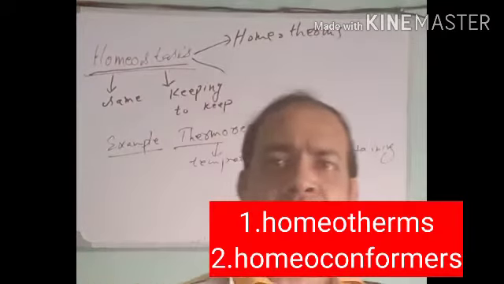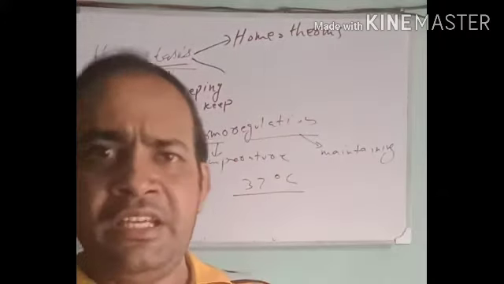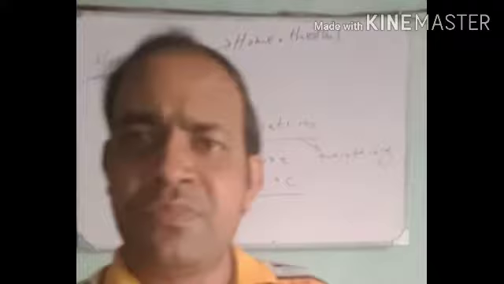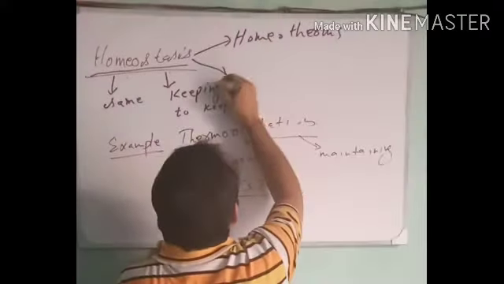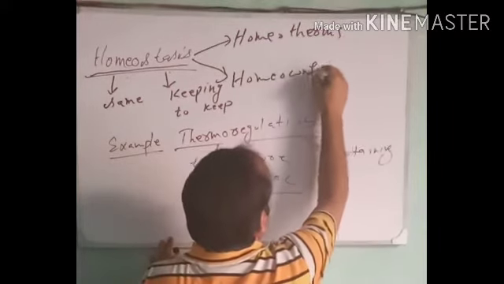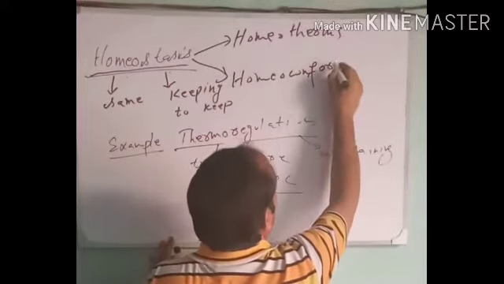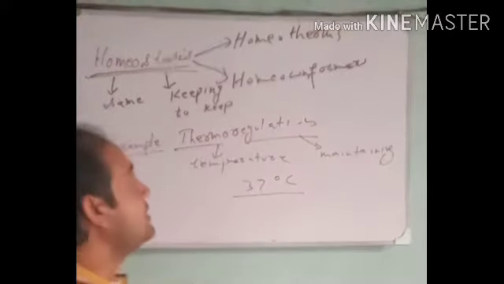Homeotherms and homeoconformers are two types of organisms generally depending upon this process.